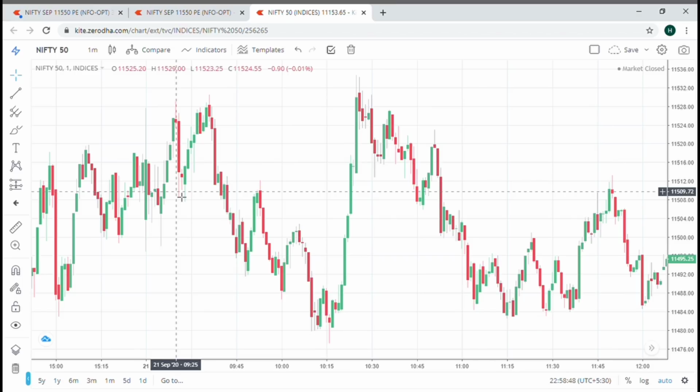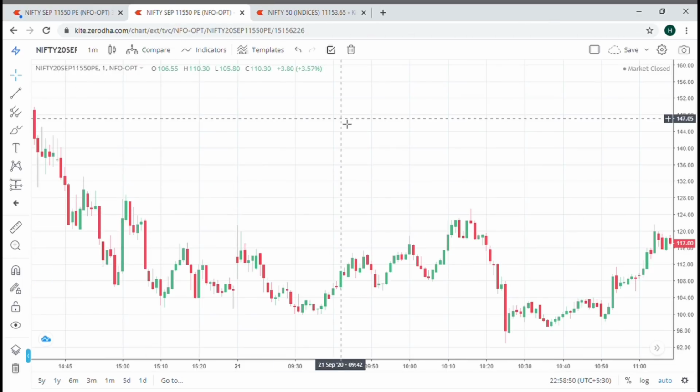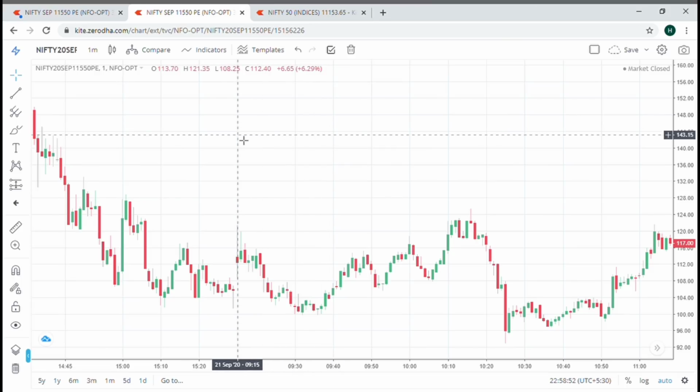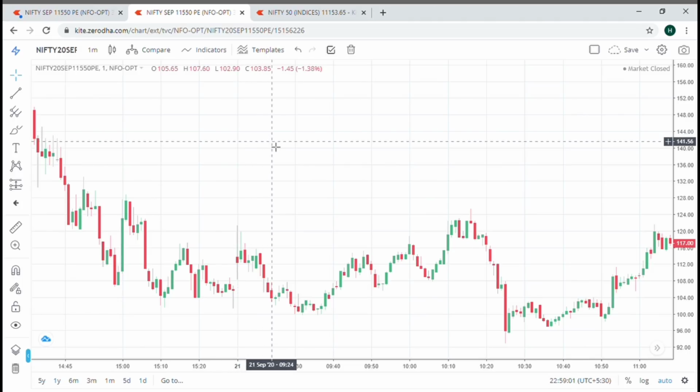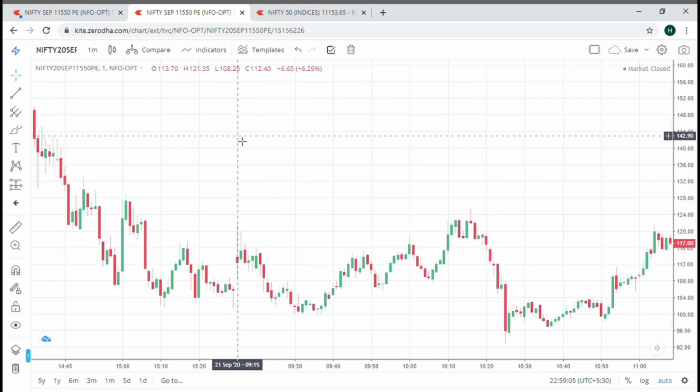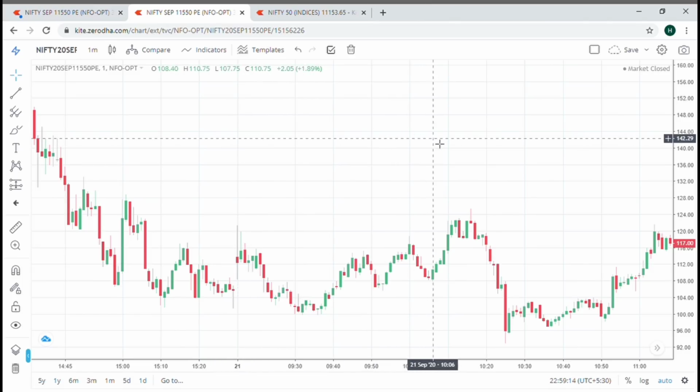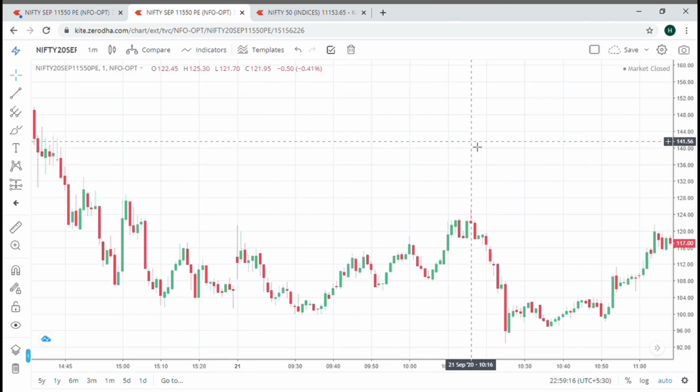Now we got a trade on the PE side, so I'll just straight away get to 11550 PE. Let's check its open. Its open is 113.70. Its high is on this candle only, which is 121.35, and its low is on the 9:25 candle, which is 102. Now we'll first wait to break its high, that is 121.35. It got broken somewhere around here and it created a new high of 125.30.